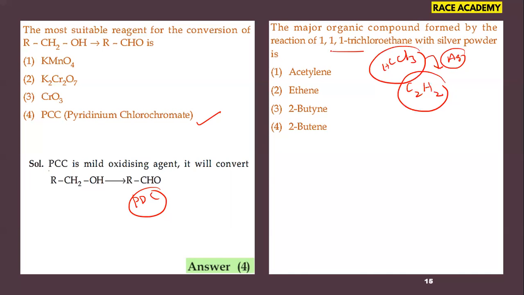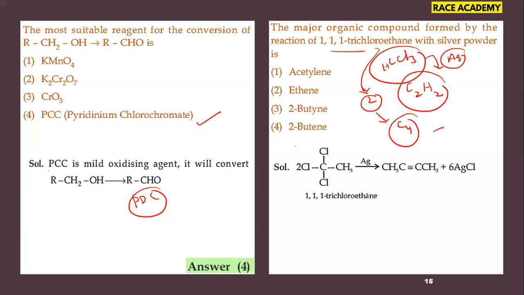But in this given question, they gave trichloroethane. In ethane we have two carbons, so definitely we will get a four carbon alkyne. That is nothing but 2-butyne. No doubt at all. So if you see the equation, silver powder boiling with this 1,1,1-trichloroethane, we will get 2-butyne. So the third option is the right option for this question.